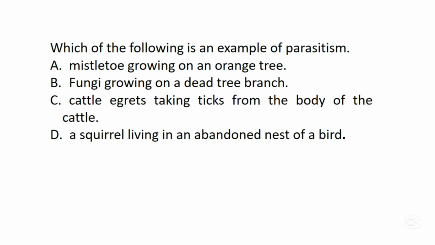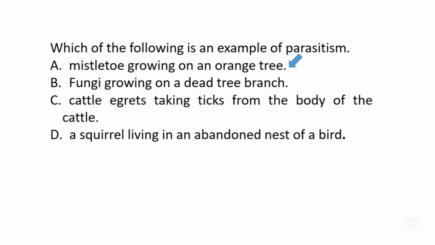The next question says, which of the following is an example of parasitism? A. Mistletoe growing on an orange tree. B. Fungi growing on a dead tree branch. C. Cattle egret taking ticks from the body of the cattle. D. A squirrel living in an abandoned nest of a bird. In this question, the correct answer is A. Mistletoe growing on an orange tree.